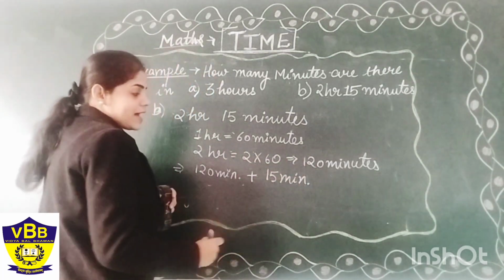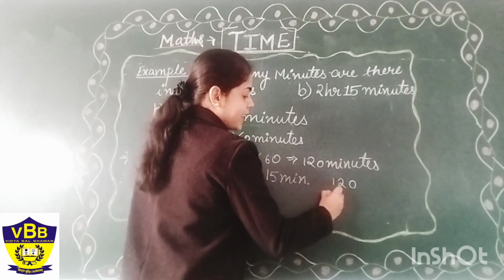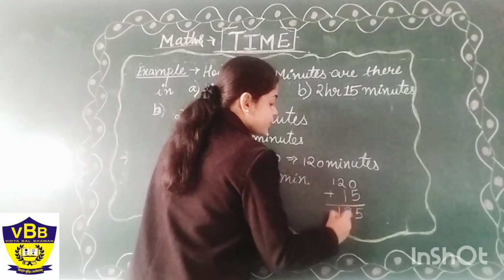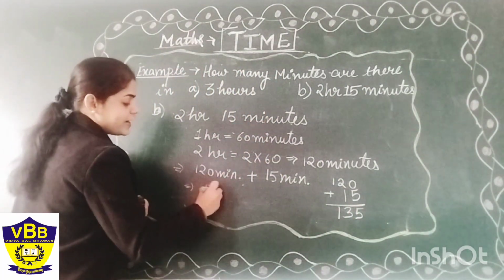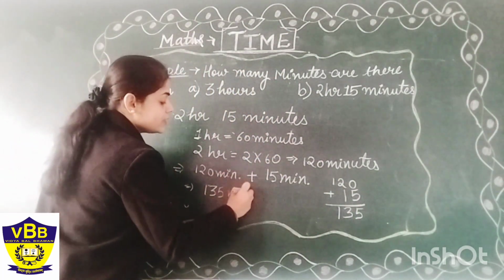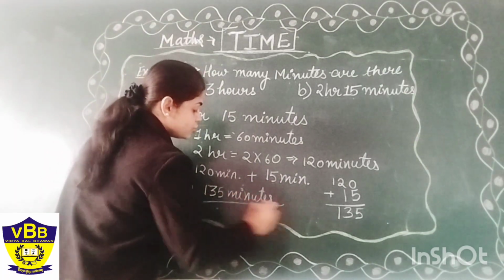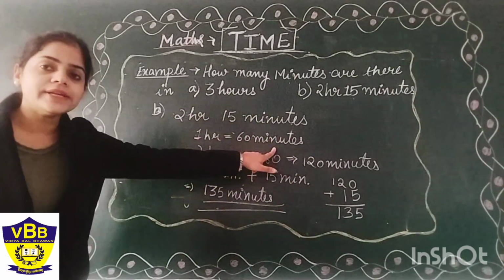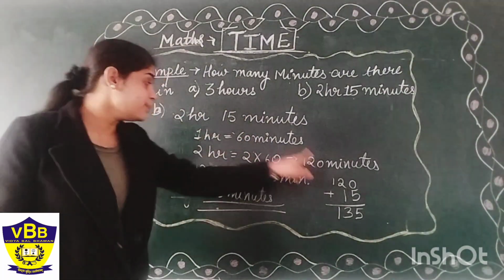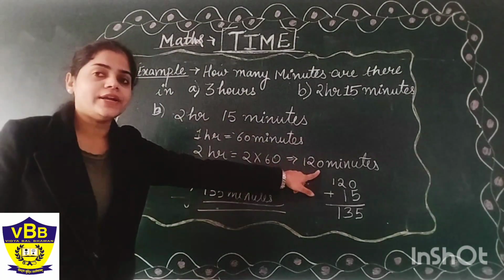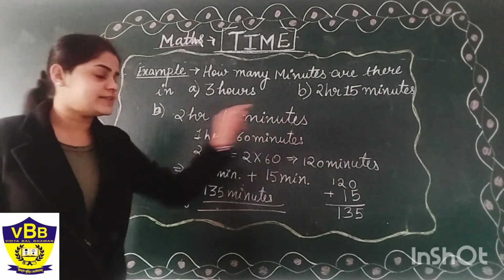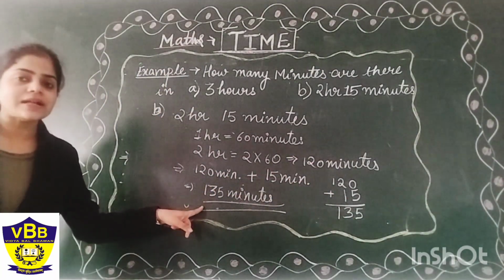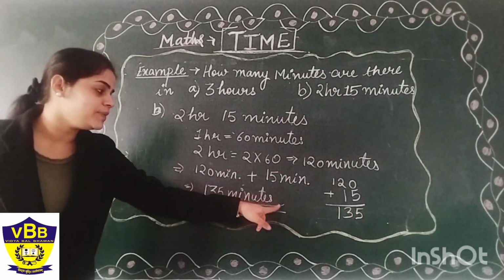So what will be our answer here? Just do the rough work at the right side of your page and you will get the answer. That is 135 minutes. So our final answer will be 135 minutes. You got this? How to do this? First we will convert the hours into minutes and then we will add both the quantities, that is 120 minutes and 15 minutes. After the addition it will become 135, and the final answer will be 135 minutes.